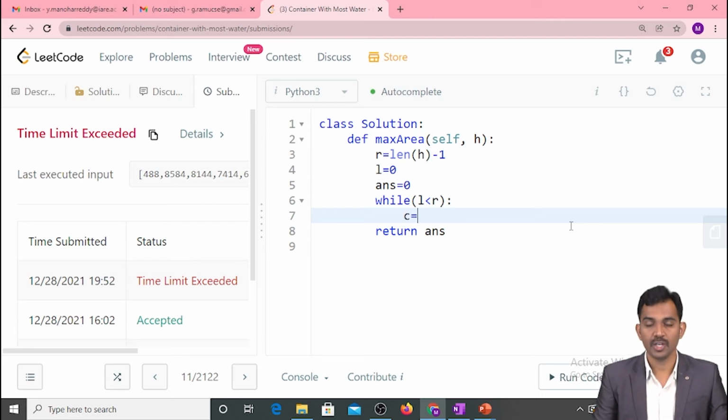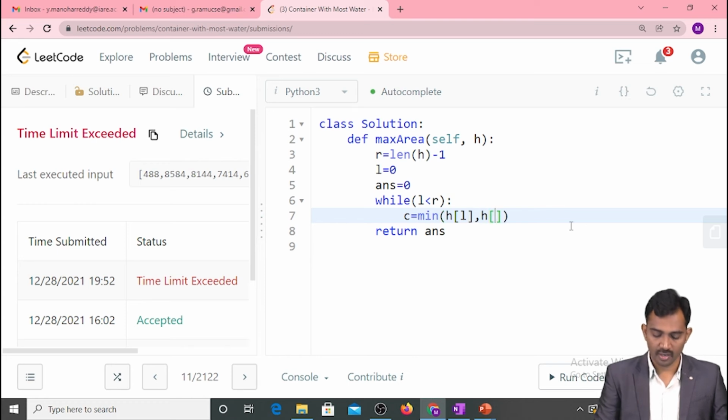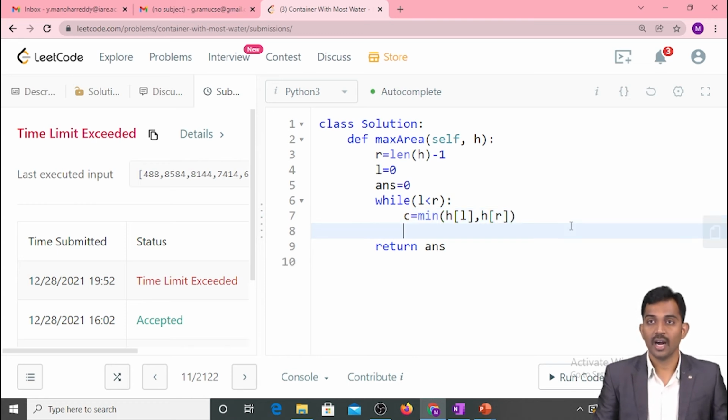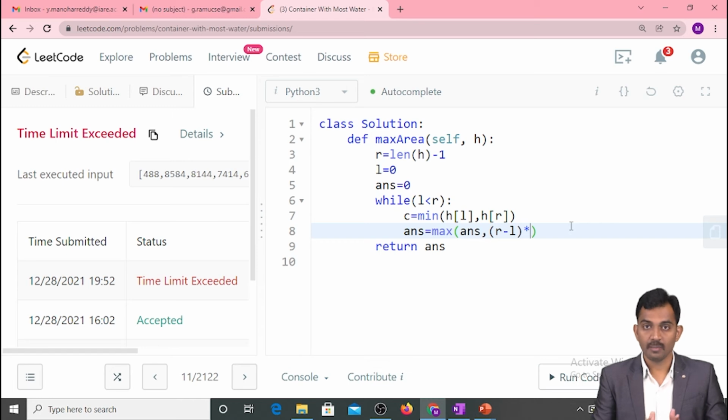So C equals the minimum of h of L and h of R. I'm going to take that and update my answer value as the maximum of answer and (right pointer minus left pointer) into the minimum value C. I'm going to update my answer value only if it is the maximum; otherwise there is no change, as it is lesser than that one.